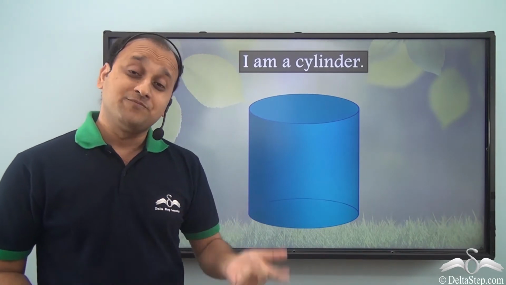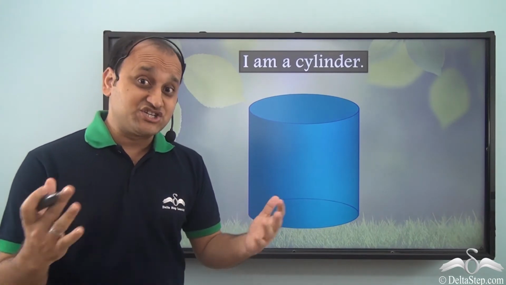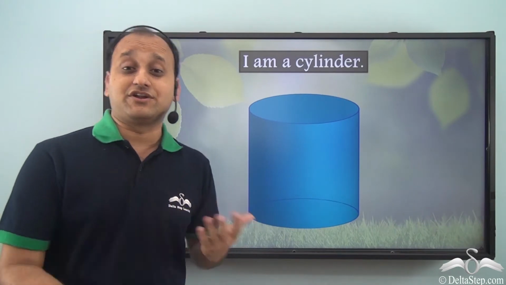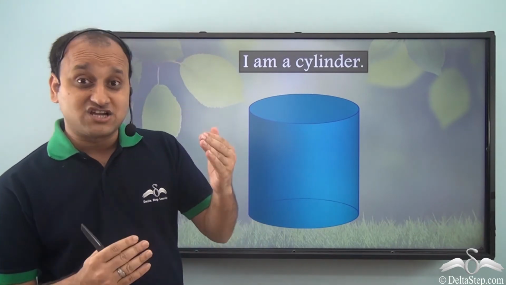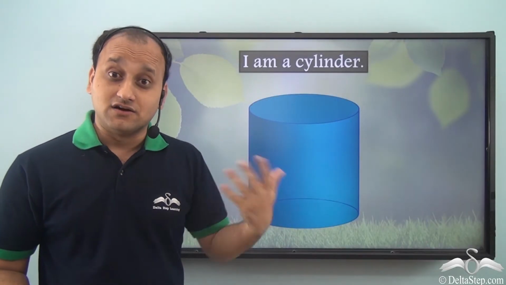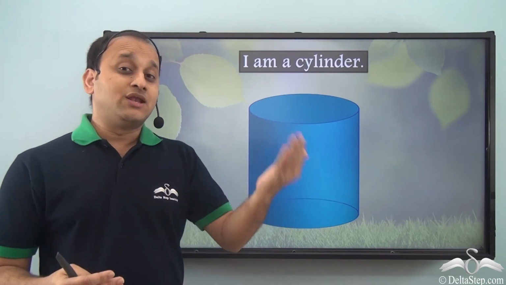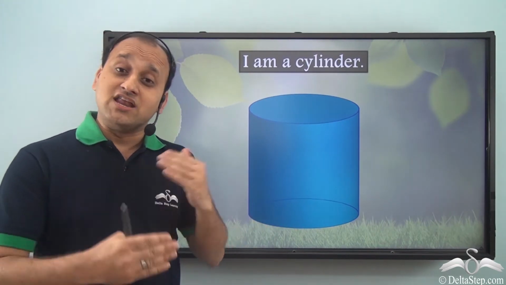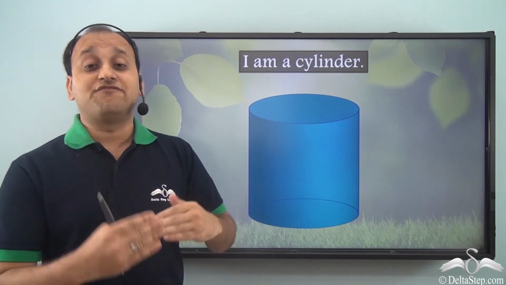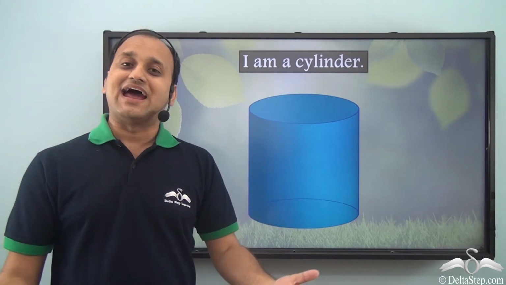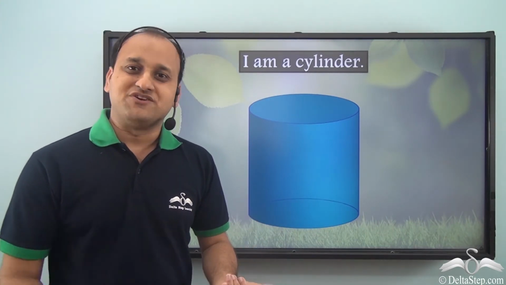Just by knowing the properties of a shape, you can actually identify which shape we are talking about. All the different shapes in geometry have different characteristics. They have flat surfaces, they have curved surfaces, and the number of flat and curved surfaces also varies from shape to shape. So, by knowing the number of edges, faces, and flat and curved surfaces, you can identify different geometrical shapes.